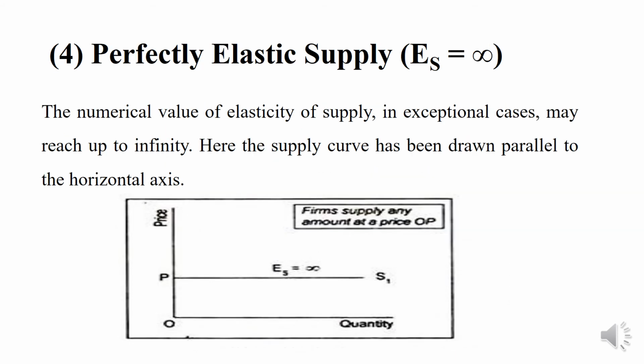Then perfectly elastic supply. The numerical value of elasticity of supply in exceptional cases may reach up to infinity. Hence the supply curve is drawn parallel to the x-axis. In the diagram, the supply curve from point P to S1 means elasticity of supply is infinity. The firm supplies any amount at the price of OP, which means perfectly elastic supply.